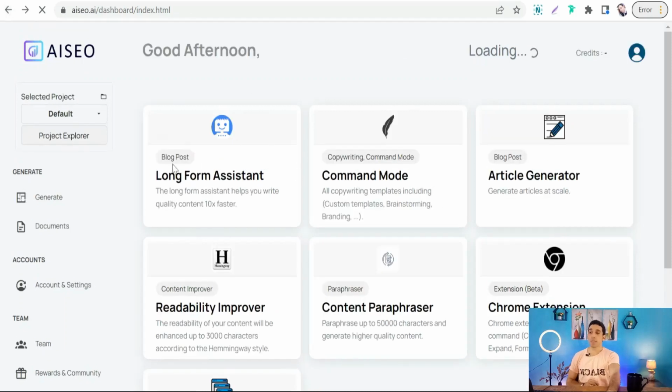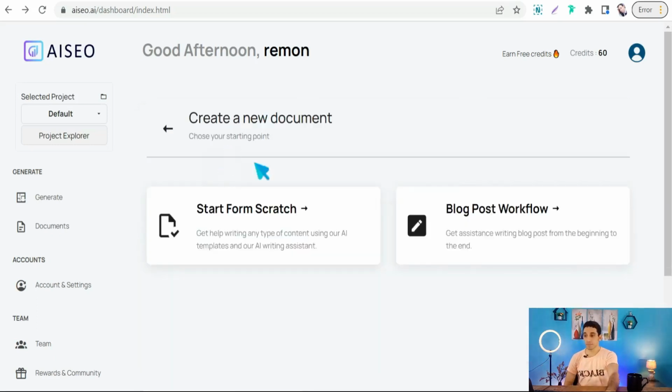So let's go together to this amazing template, long form assistant, to create your article with search engine optimized content. Okay, so click over that, and here you will find two options: blog post workflow and start from scratch. Here in this template, you can generate an attractive title, and you can select your intro or introduction to your article in any topic, in any niche. And here start from scratch, so you can click over that.